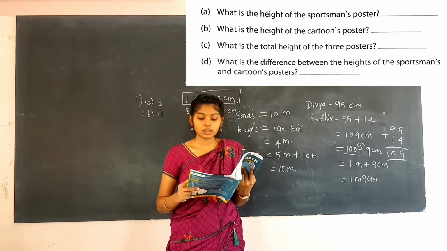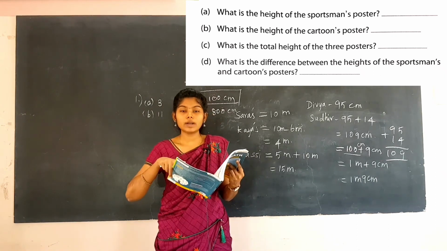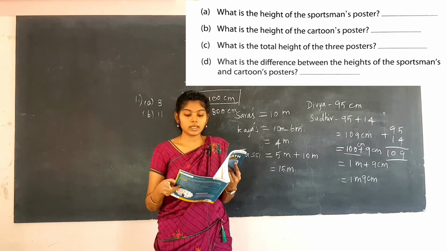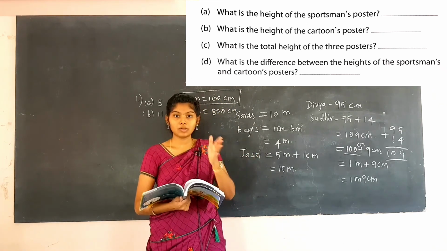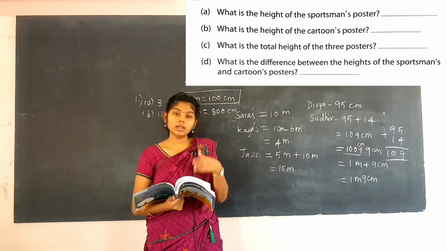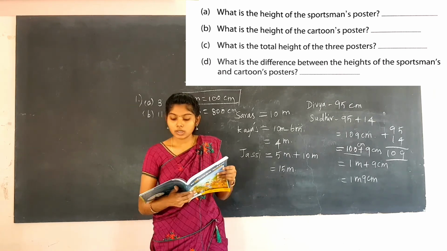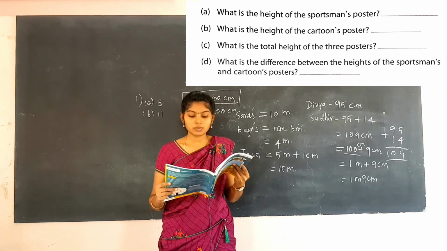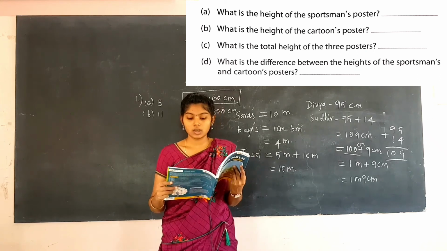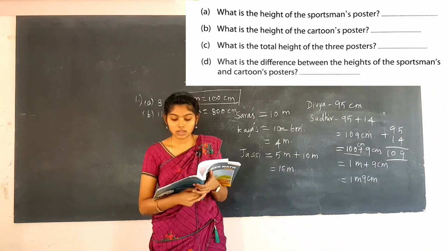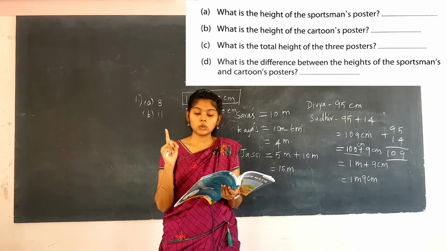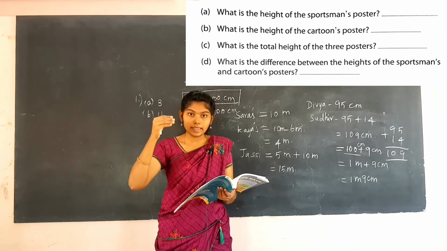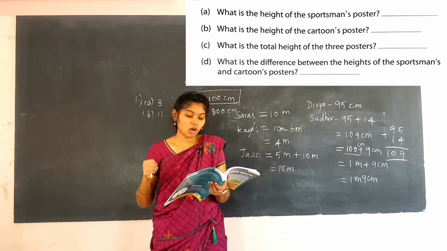What is the total height of the 3 posters? Here the total of the 3 posters' heights is asked, so you have to add all those numbers. After finding the heights, you have to add all 3 posters' heights. What is the difference between the height of the sportsman's and the cartoon's poster? Here the difference of those 2 posters is asked. So after finding those answers only, you have to do the last one.